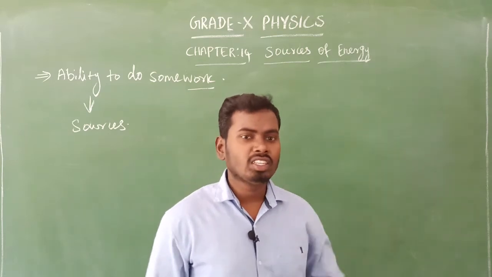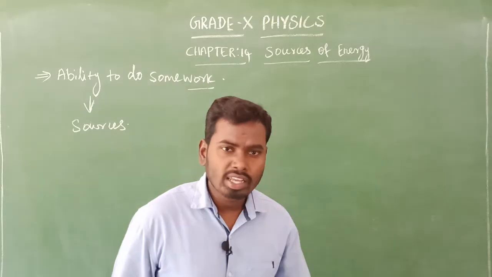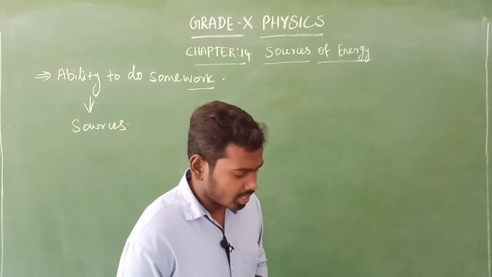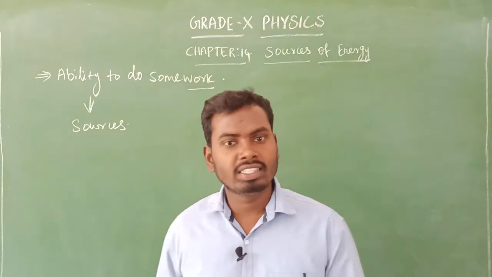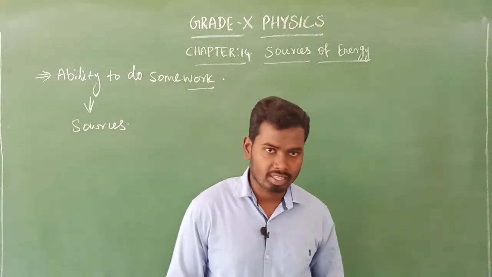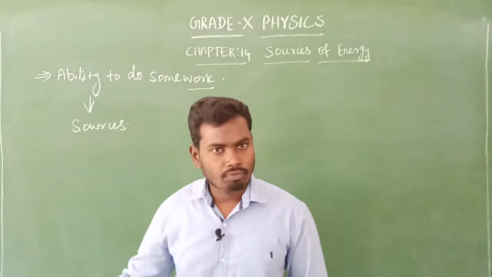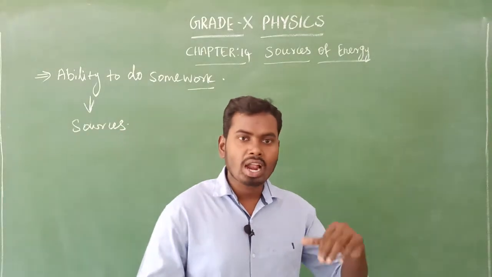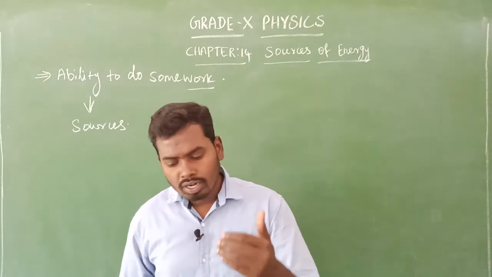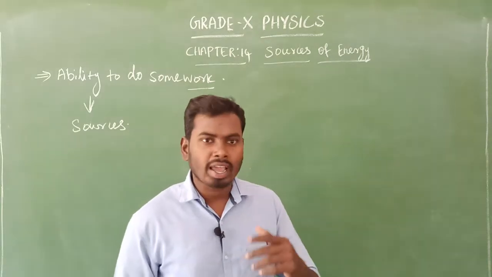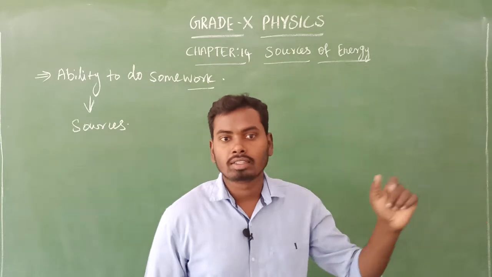Yes, the fossil fuels such as petrol, diesel, kerosene and so many others. The petrol, diesel and kerosene provide energy to move and to function the vehicles.